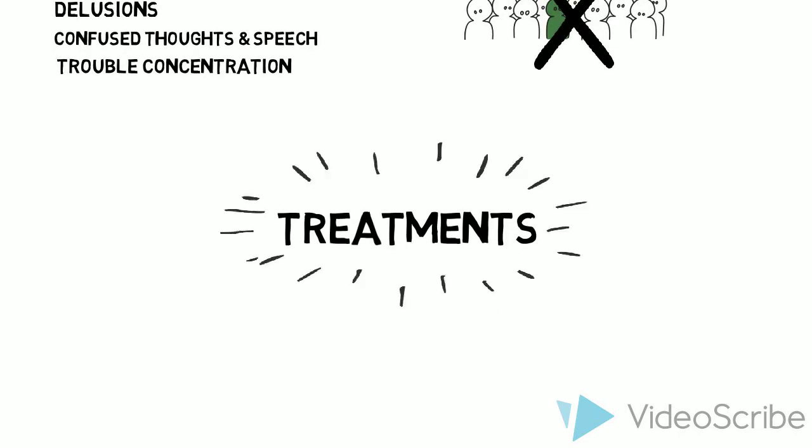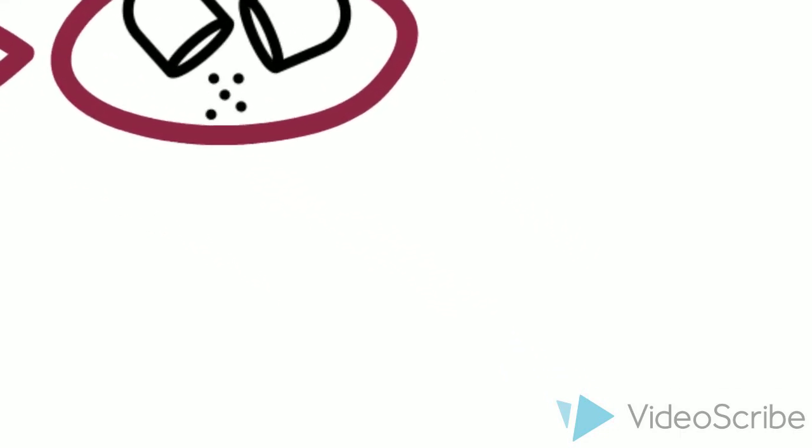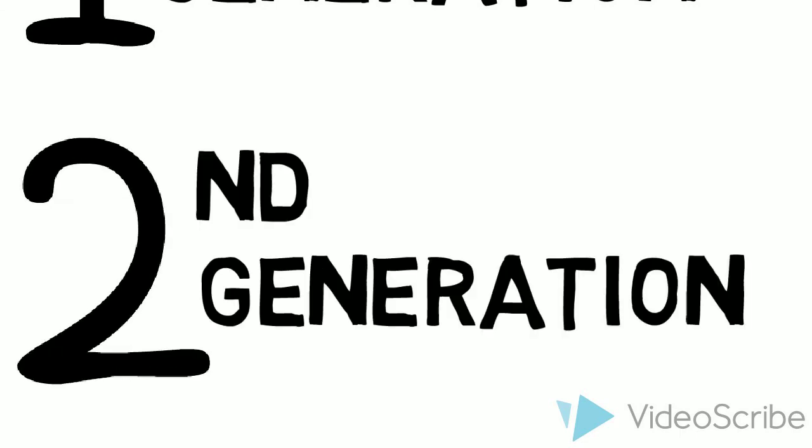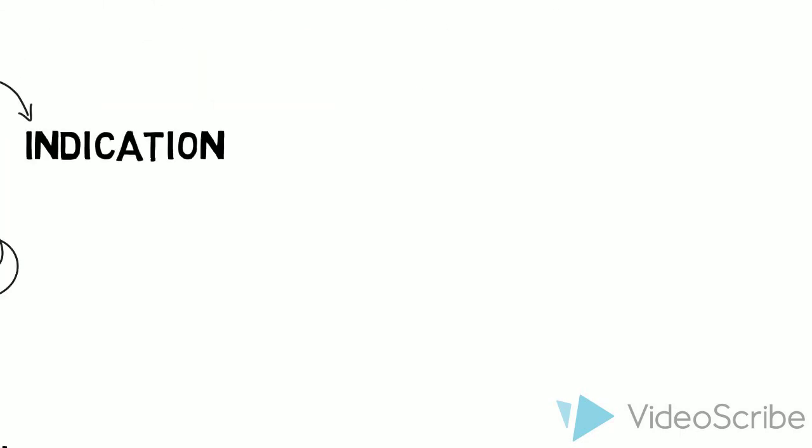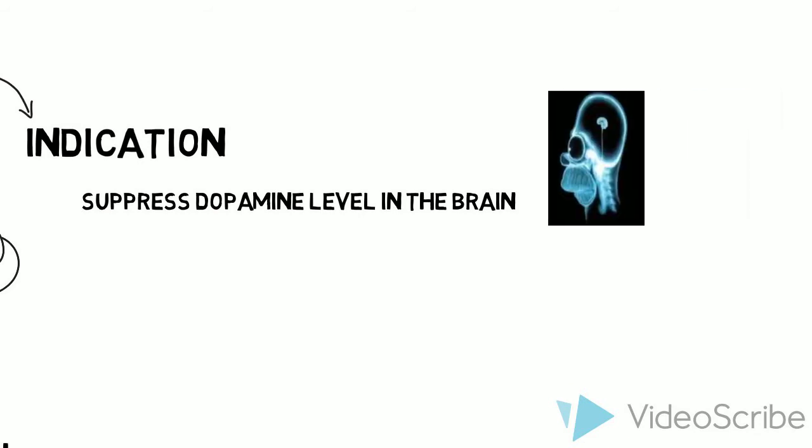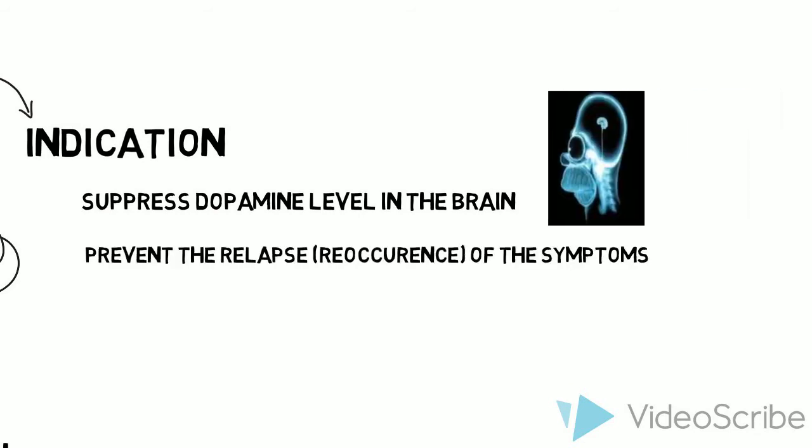But every disease must have its own treatment to reduce its symptoms. The same goes for schizophrenia. One of the available treatments is taking medication named antipsychotic drugs, which can be categorized into first generation and second generation. The indication of the drug is to suppress dopamine levels in the brain and prevent relapse, or recurrence of the symptoms.